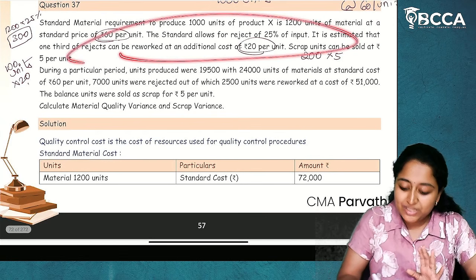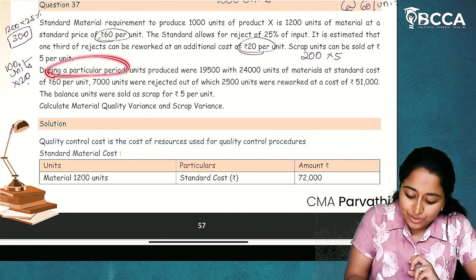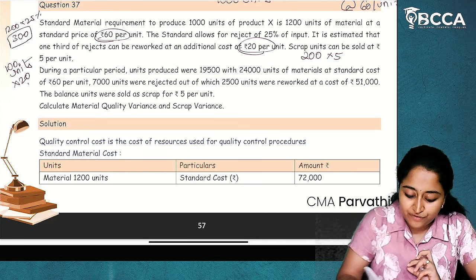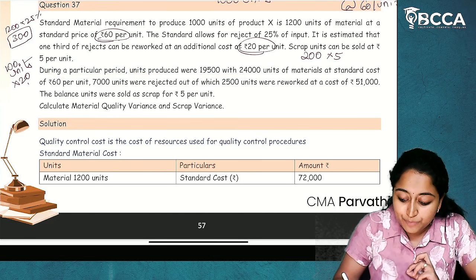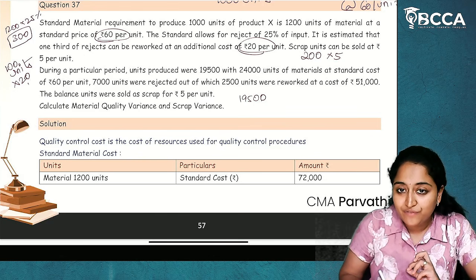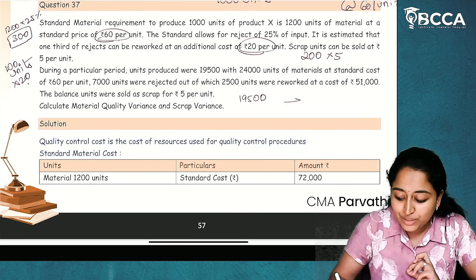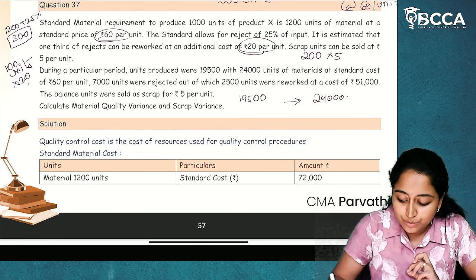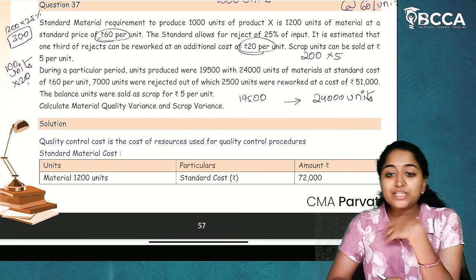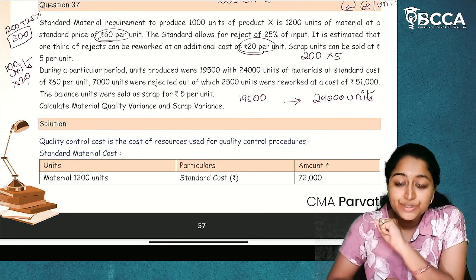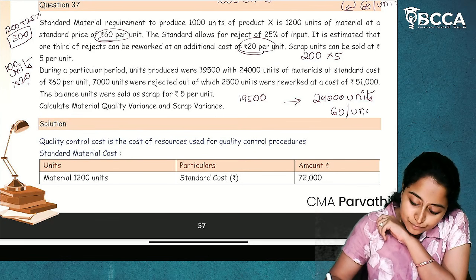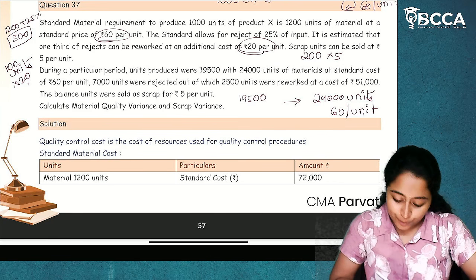Next, this is about the standard. Now, what is given for actual? During the particular period, units produced were 19,500. So, what is actual units produced for product X? 19,500. For this 19,500 units of product X, I have utilized the material to be 24,000 units. 24,000 units of material is utilized. And this 24,000 units of material is utilized at a standard cost of 60 per unit. 60 per unit. I hope it is clear.